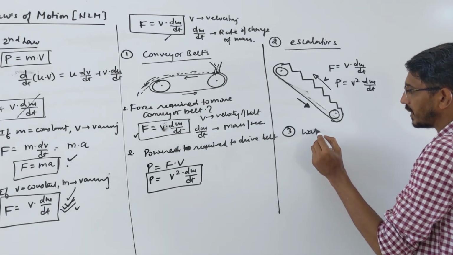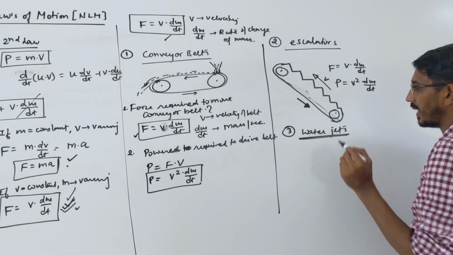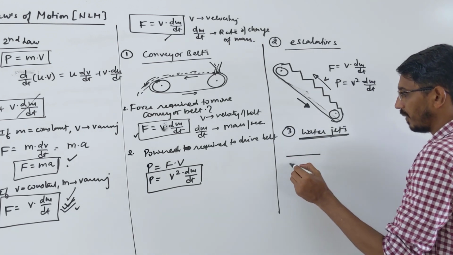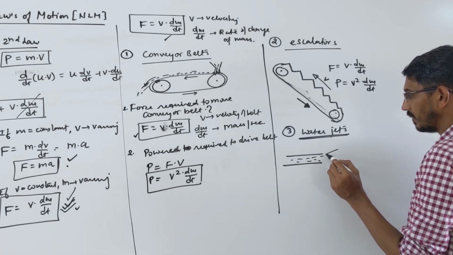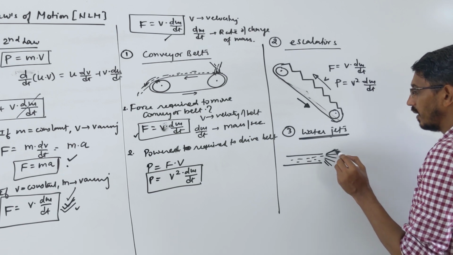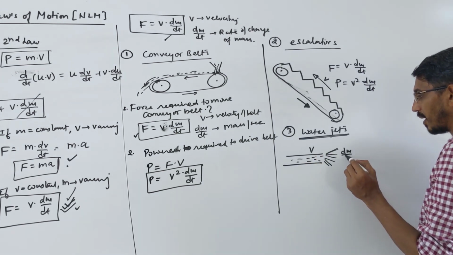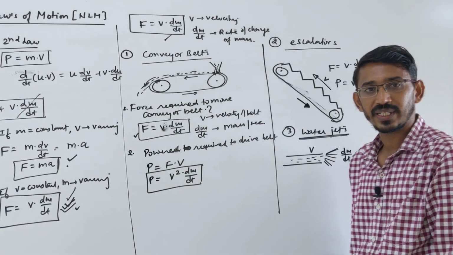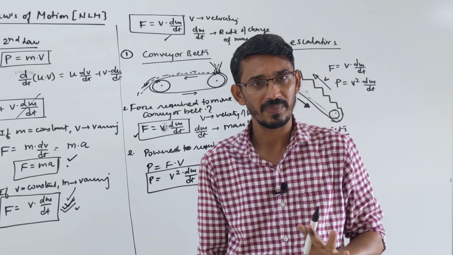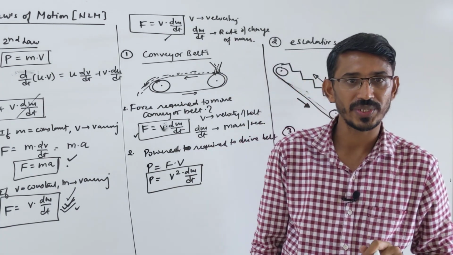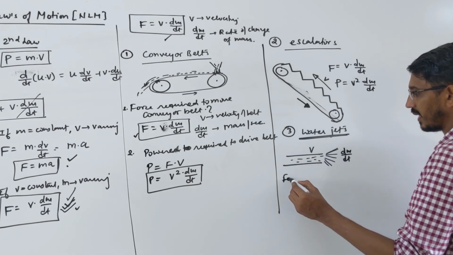Suppose you have water jets, a water pipe or water jets. Again you use the same. Suppose you have a pipe and water is coming out of this pipe, like this. Suppose water is coming at constant speed and some mass will always come out, right? 2 kg per second, 1 kg per second, 3 kg per second. Some mass will come continuously out of the pipe, but the velocity of the water is what? Constant.